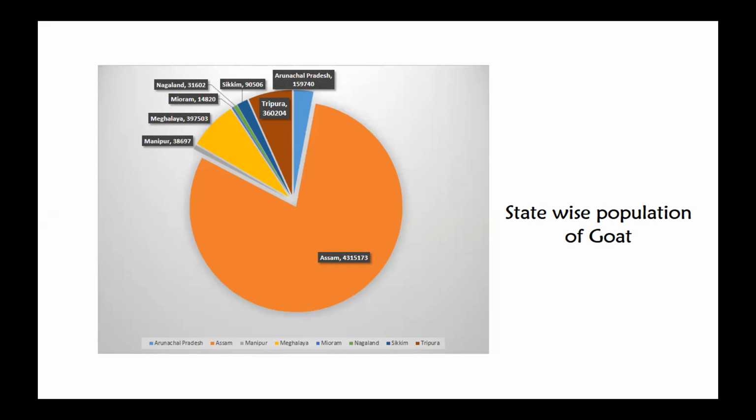You can see from these values that in Nagaland and Mizoram the goat population is less because these are tribal populated areas, so the preference of meat is pig rearing, that is pork. The demand is more for pork, so the population of goat in this region is less.